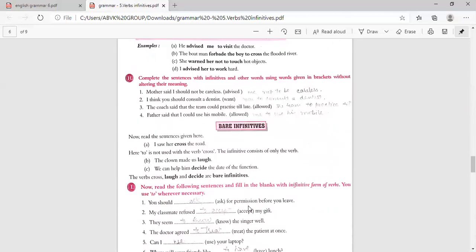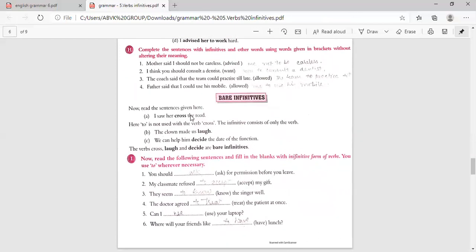The next one is bare infinitives. Now read the sentences given here. I saw her cross the road. Here to is not used with the verb cross. This infinitive consists of only the verb. So that is it. The clown made us laugh.